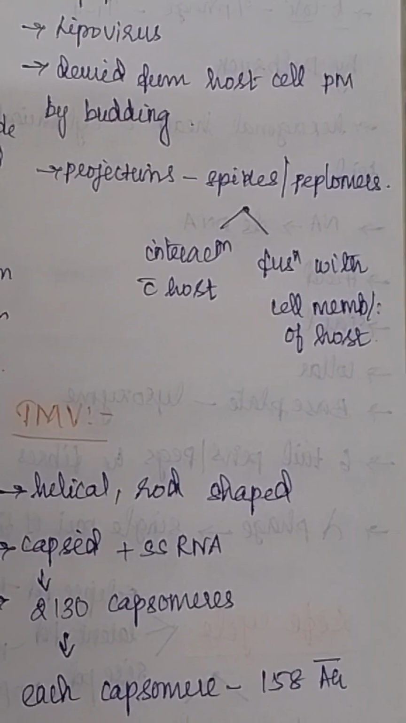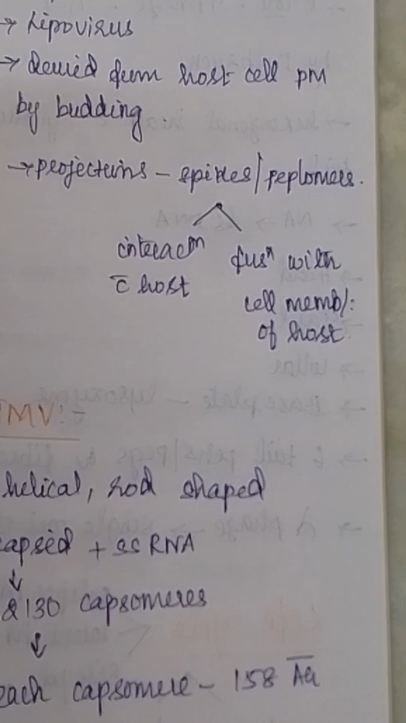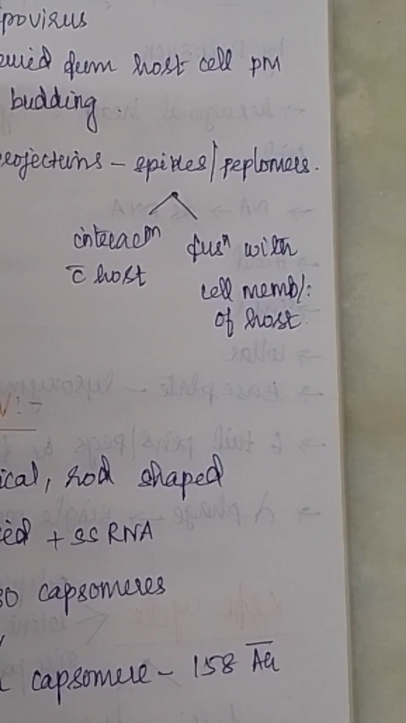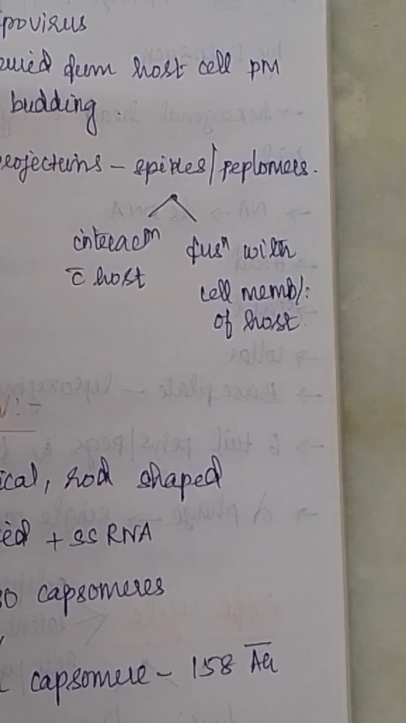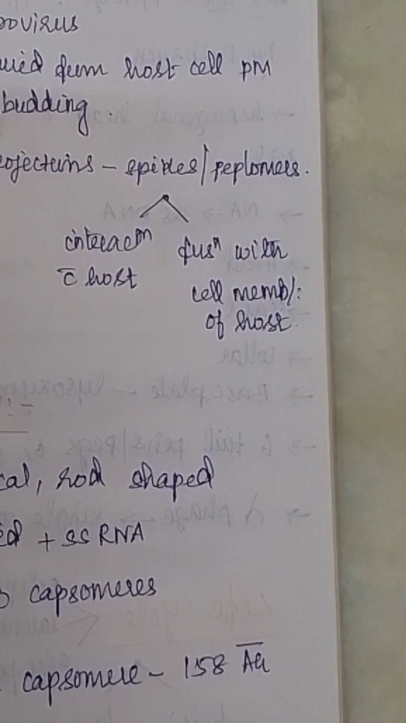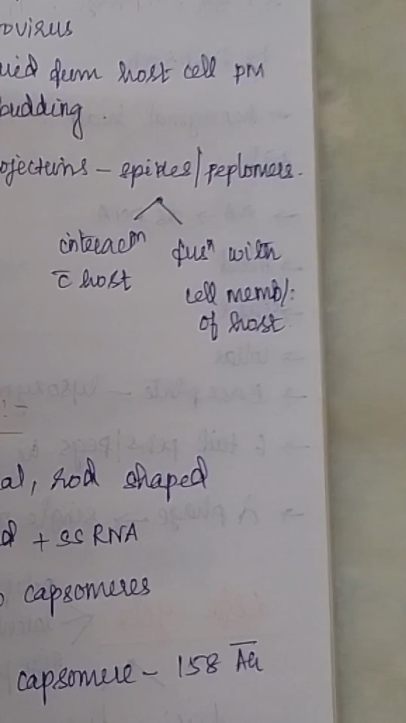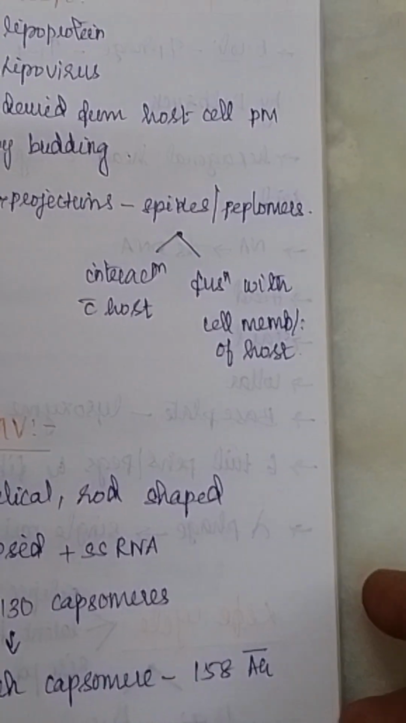And next one is the envelope. On the surface of the envelope there will be projections. These are called spikes or peplomers. Actually they are helpful for interaction with the host, and they also fuse with the cell membrane of the host for infection. So these are the functions of spikes or peplomers.